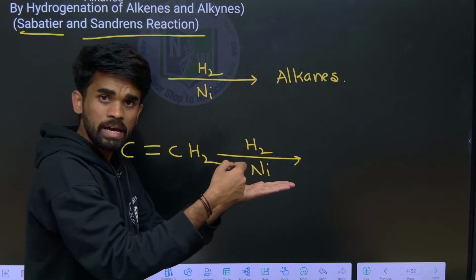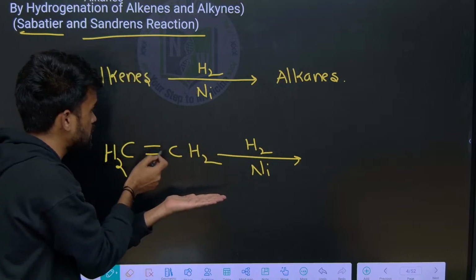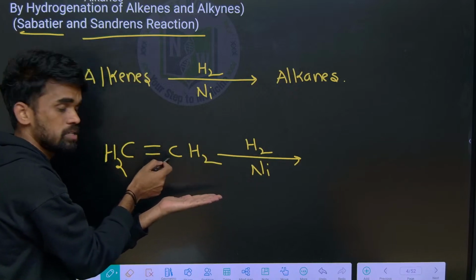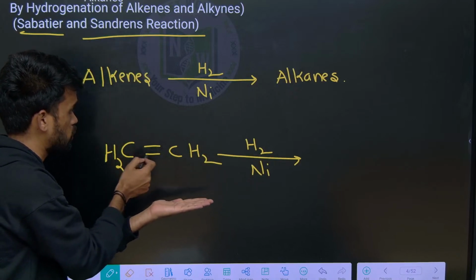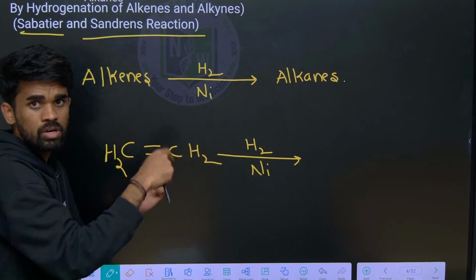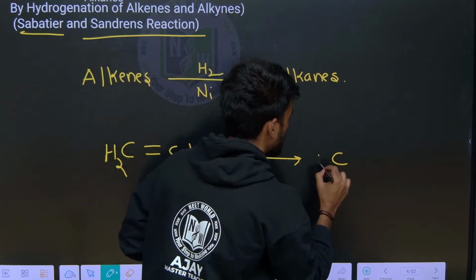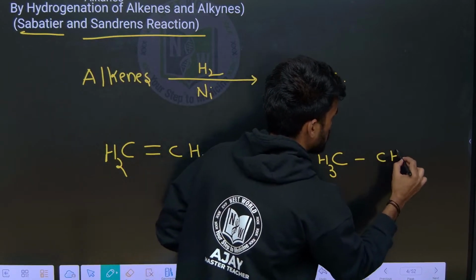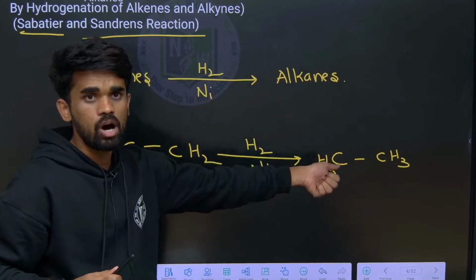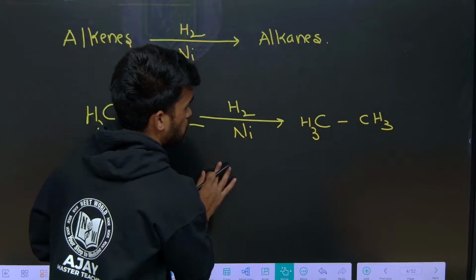By the adsorption phenomenon, hydrogen is added at the double bonded carbons. The two carbons with the double bond convert into sp3 hybridized carbons, so we get CH3. The alkene is converted into alkane, ethene converts into ethane.